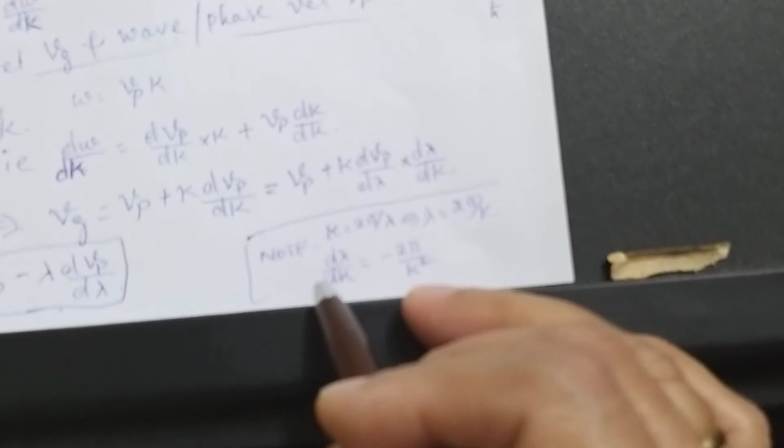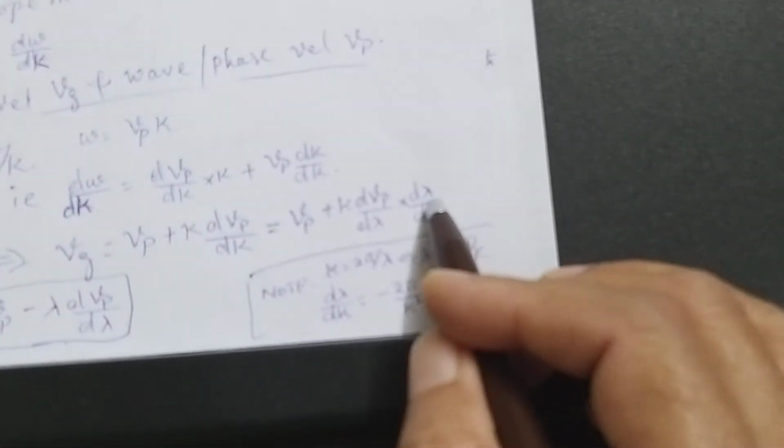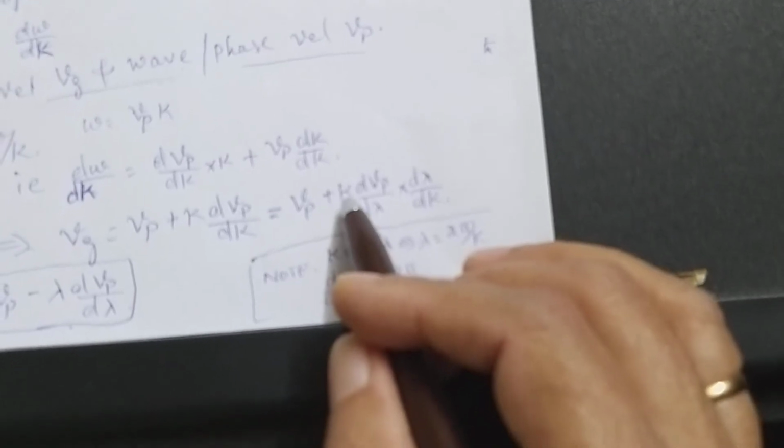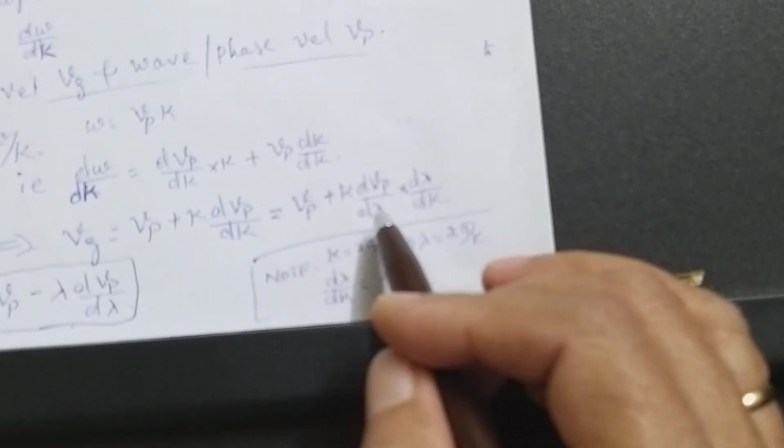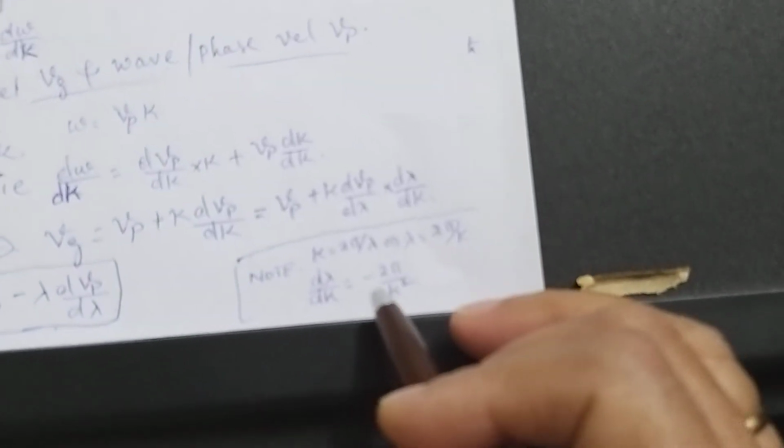So that dk will come here. So you have d lambda by dk, you put here, so that you will get Vp plus k into dVp by d lambda into minus 2 pi by k square. That's what I have written here. Vg is equal to Vp minus 2 pi by k square into k dVp by d lambda.